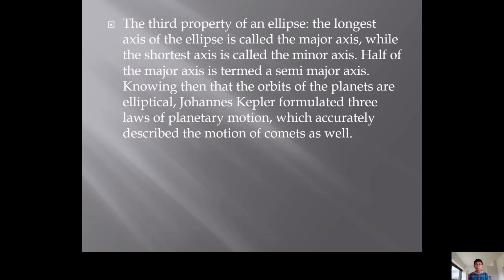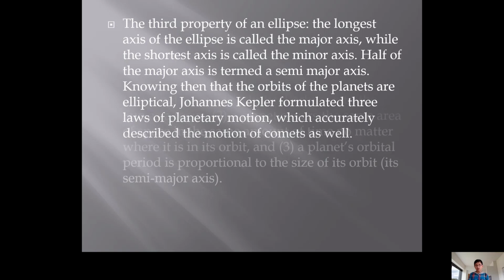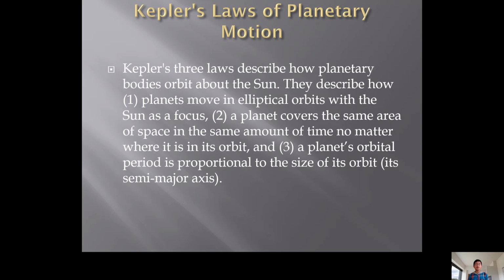Knowing that the orbits of the planets are elliptical, Johann Kepler formulated three laws of planetary motion, which accurately describe the motion of comets as well. Kepler's laws of planetary motion. Kepler's three laws describe how planetary bodies orbit the Sun. They describe how planets move in elliptical orbits with the Sun as a focus. A planet covers the same area of space in the same amount of time, no matter where it is in the orbit. And a planet's orbital period is proportional to the size of its orbit, its semi-major axis.